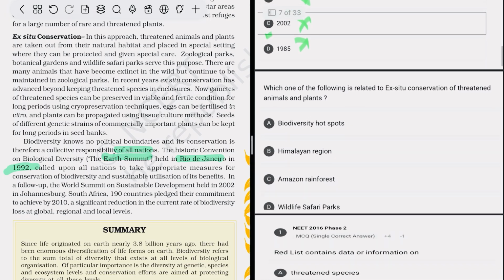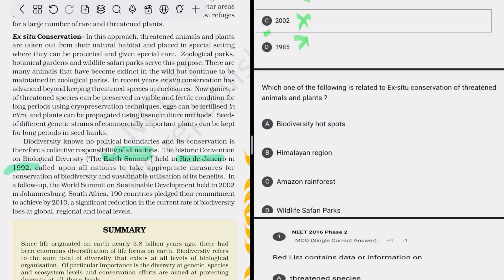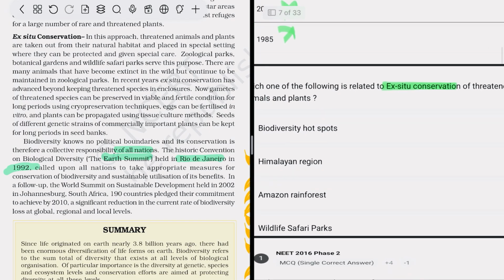After that, which of the following is related to ex situ conservation of threatened animals and plants? So first of all, what do we mean by ex situ conservation? Ex situ conservation means off-site conservation.